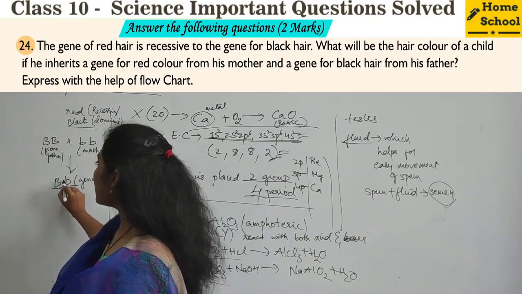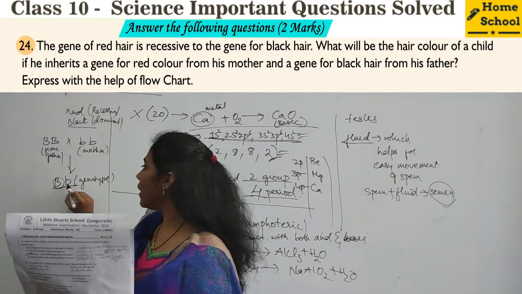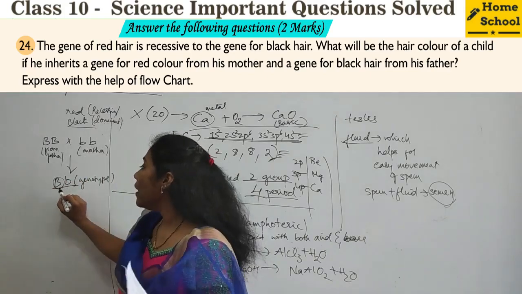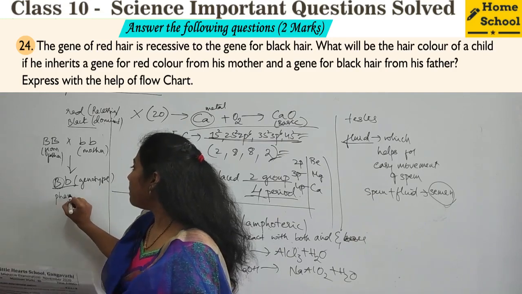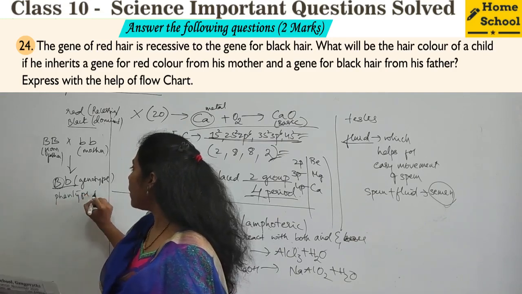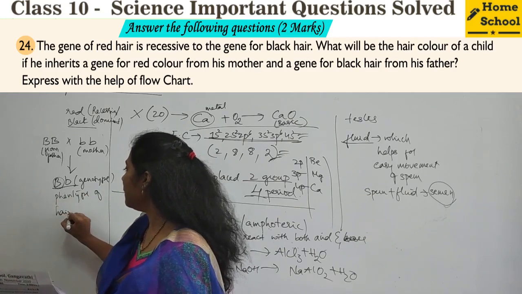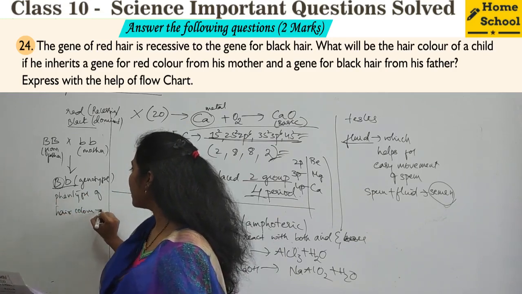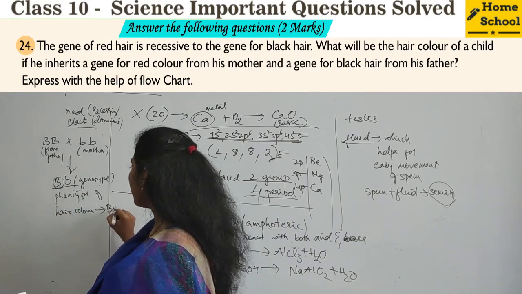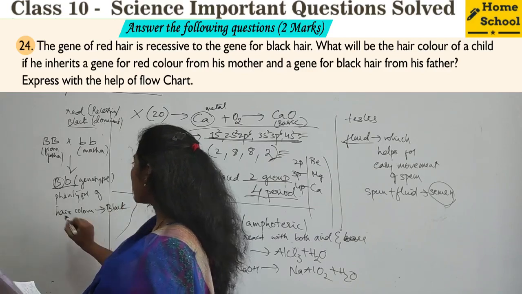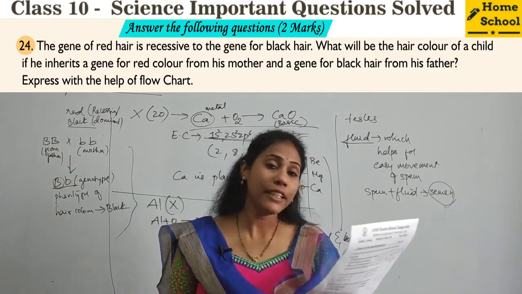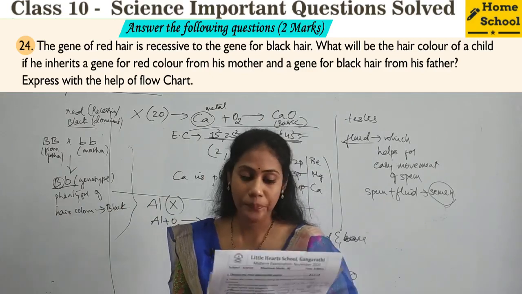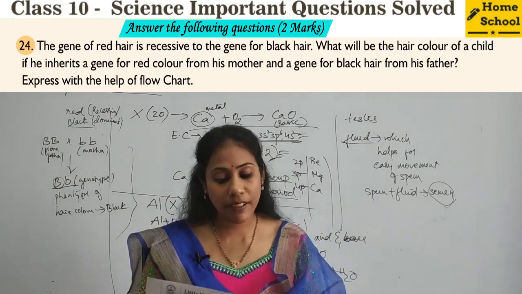See, he has got a gene for black hair also. He has got a gene for red hair also. But since black is dominant, what is the phenotype of hair color in the baby? Definitely black. Phenotype is black. So this much you have to show in the answer, and then you will be getting 2 marks. Clear? So that's all about 2 mark questions.